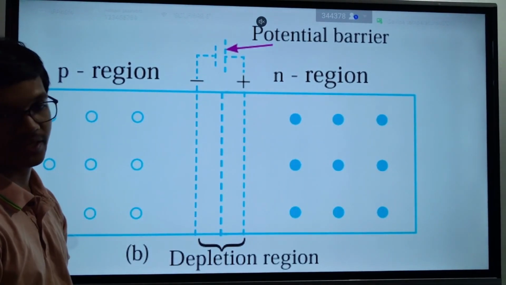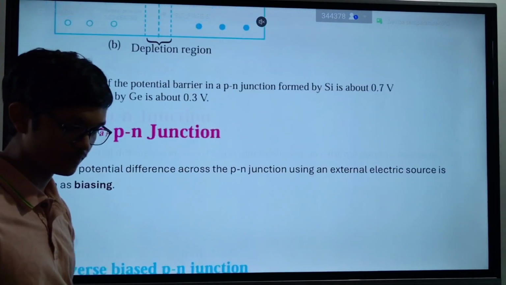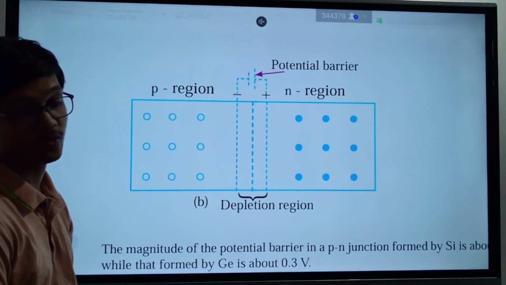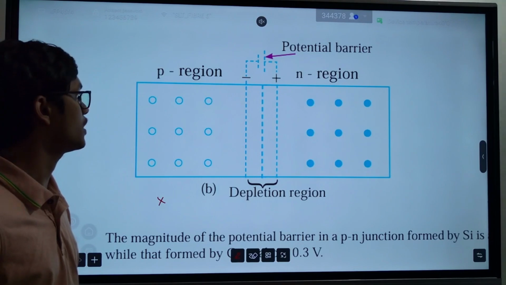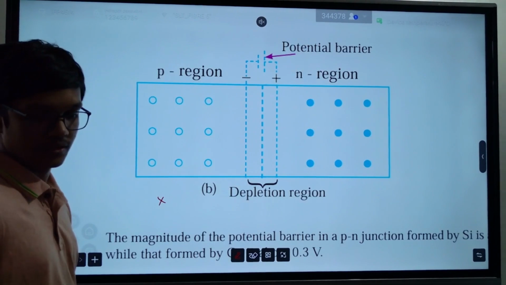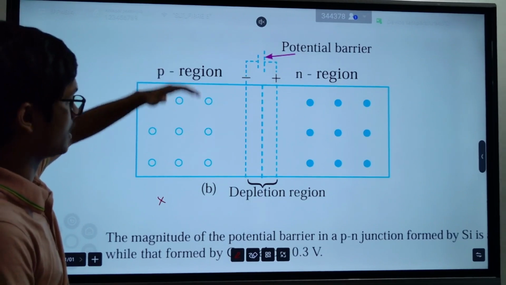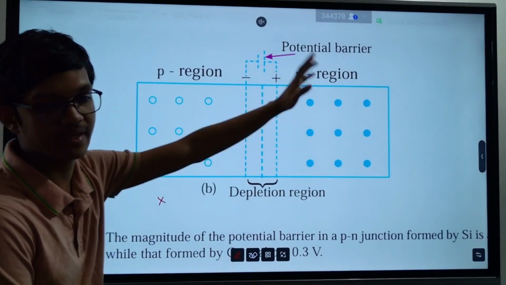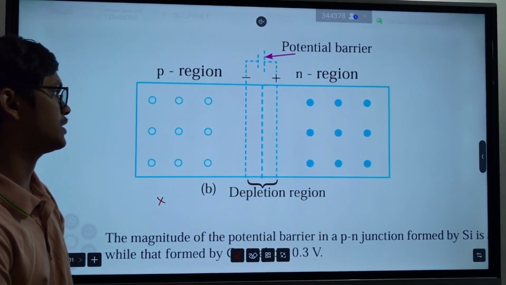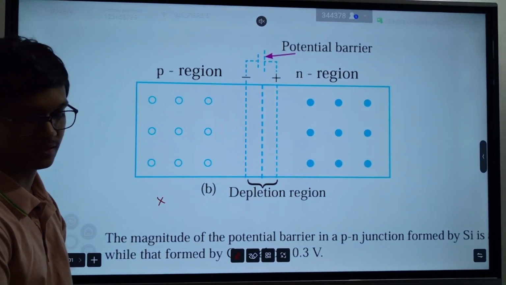So there are no charge carriers in this area now. Now this thing we call a diode. This is what we call a diode. As we know, on this side we have positive holes, on this side we have negative electrons, but here we have nothing. That means there's a depletion region where no electrons and holes exist.